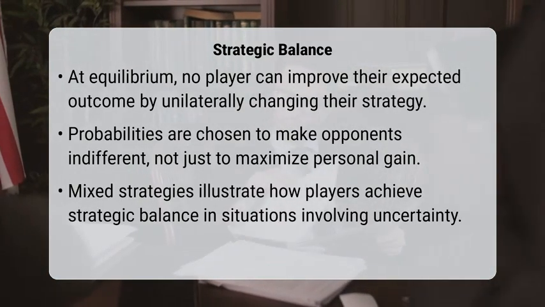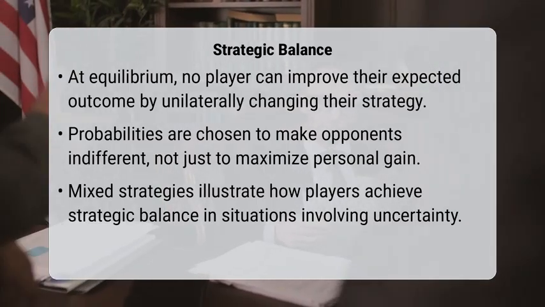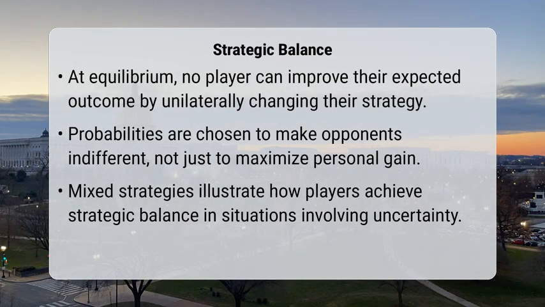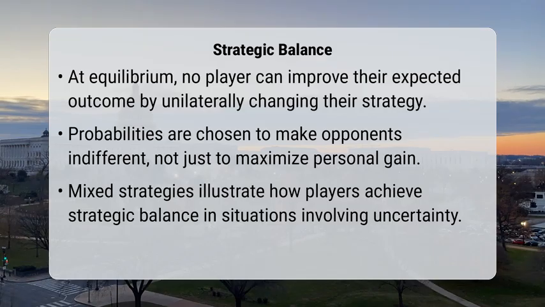The profound insight here is that players do not choose their probabilities to maximize their own expected payoff directly. Instead, they choose probabilities that make their opponent indifferent between their available actions, which in turn leads to a stable outcome where everyone is doing the best they can, given the uncertainty. It is a beautiful illustration of strategic balance under uncertainty.